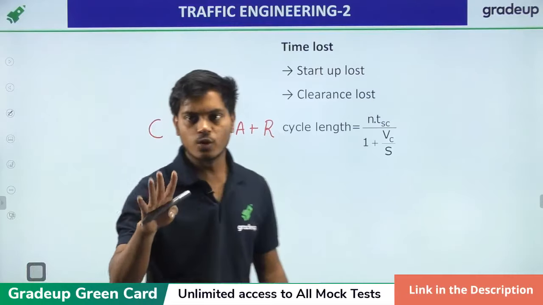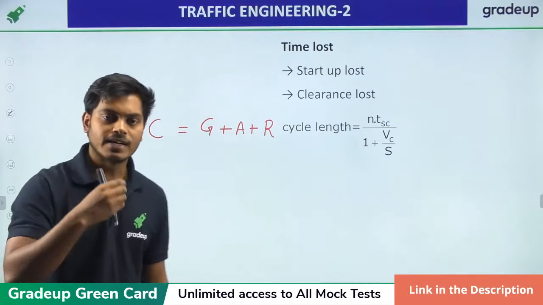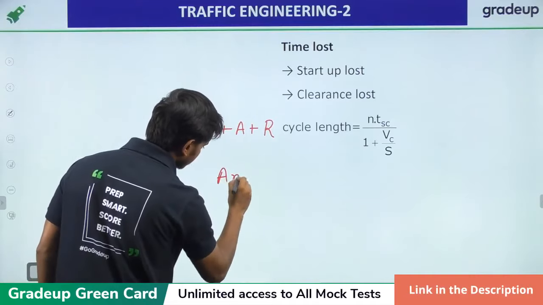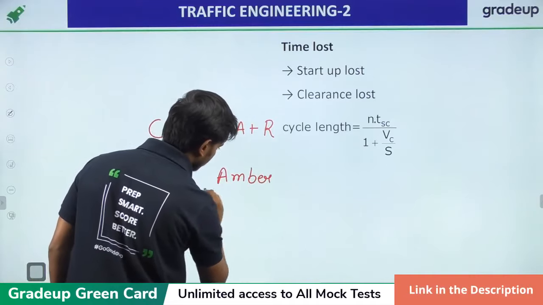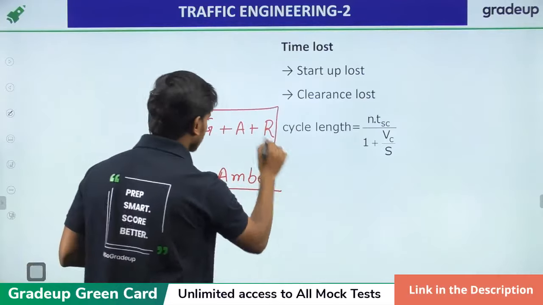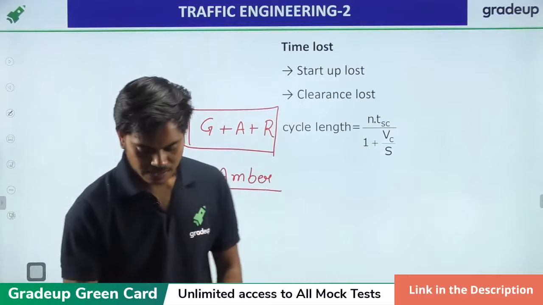Amber is not yellow basically. The color name is amber.